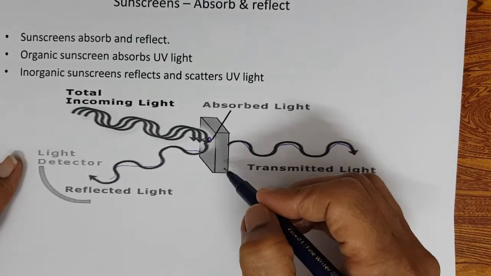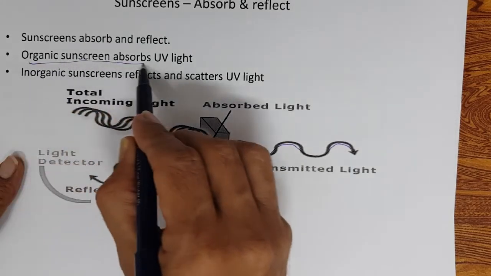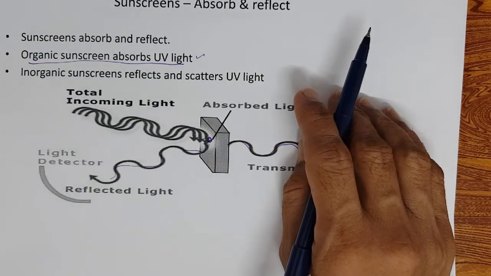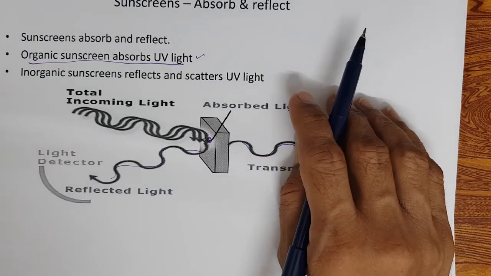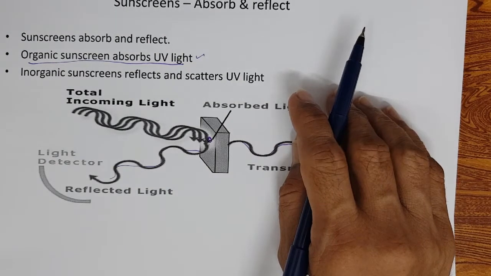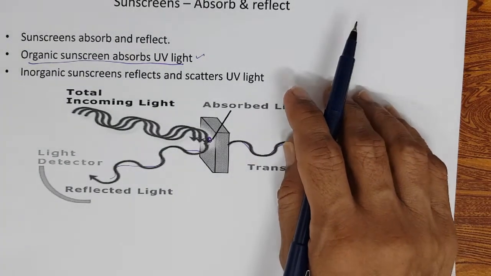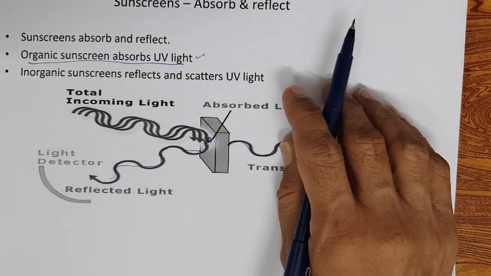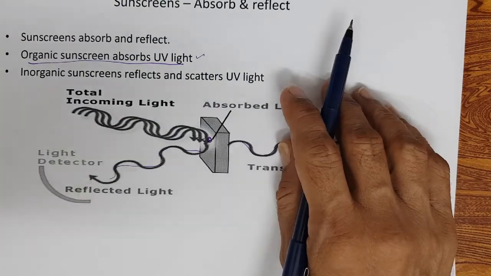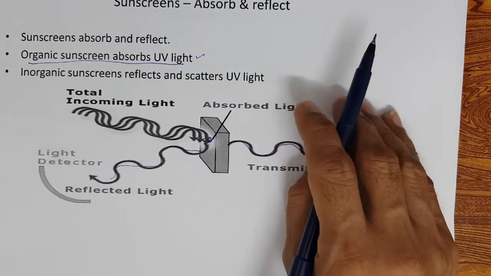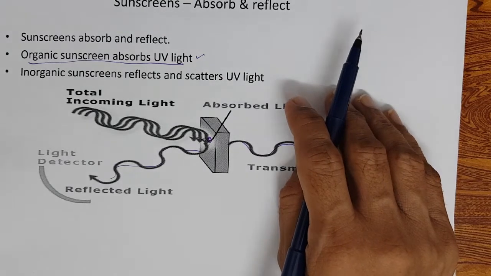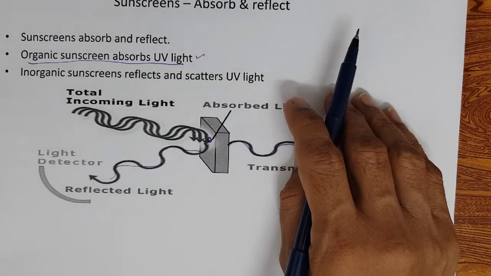Organic sunscreens absorb UV light because of their specific structure, alternate double bonds. They take the electrons and quench them, so it absorbs and deactivates the energy of UVA. While inorganic sunscreens reflect the UVA and scatter UV light, right?